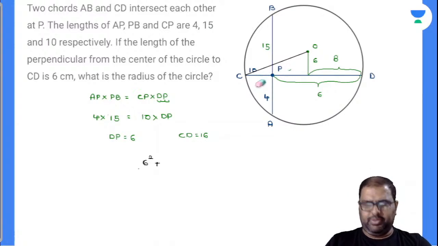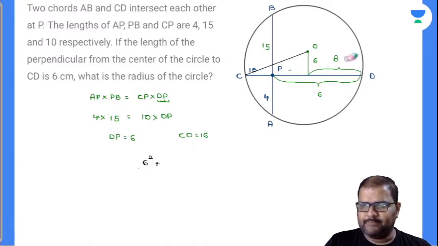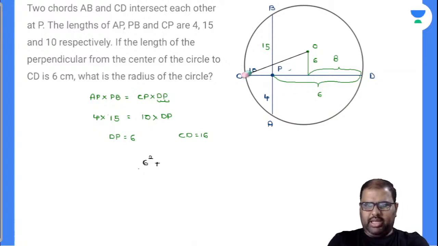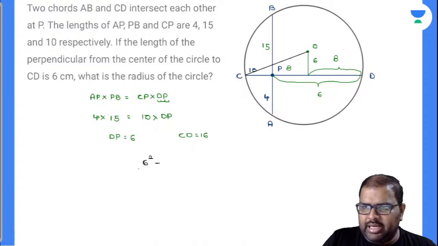How much is DP value? Are we missing anything there? Are we missing any calculations there? DP is 6 only. The whole is 16. This will be 8, and this has to be 8. It's a complete thing. This is only 10 now. So we are missing something here. Did we make any calculation error? Let's check there.